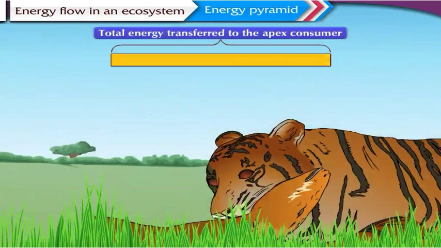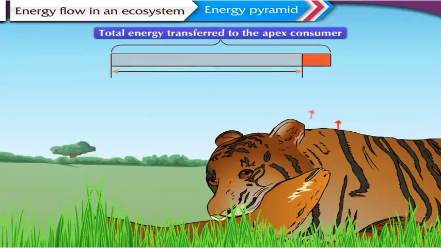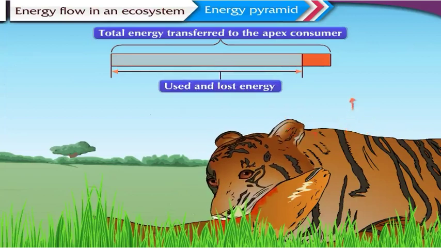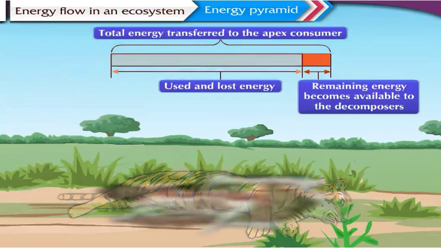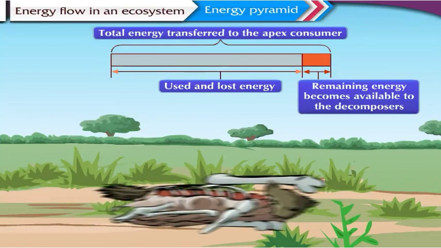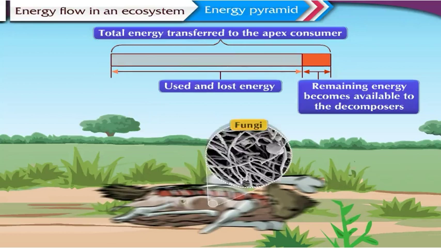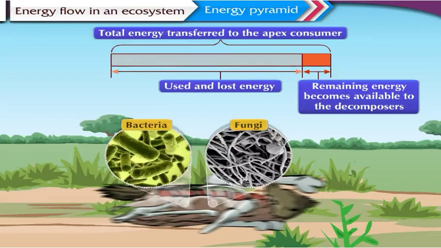The energy which is transferred to the apex consumers is continuously used up by them to carry out their various body functions, and a major part of it is lost as heat energy till their death. After that, the remaining energy becomes available to the decomposers. Fungi and other microorganisms decompose the bodies of dead animals.